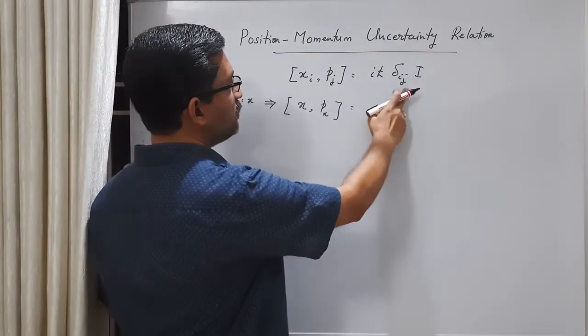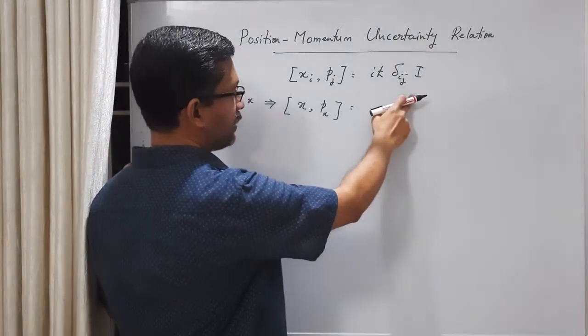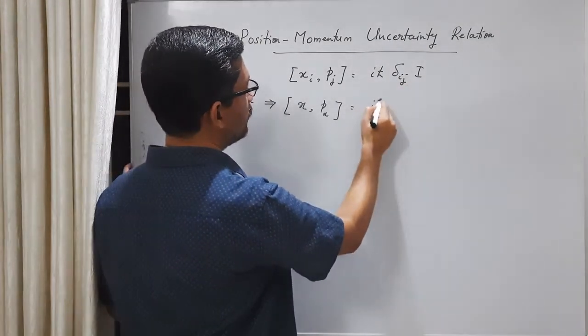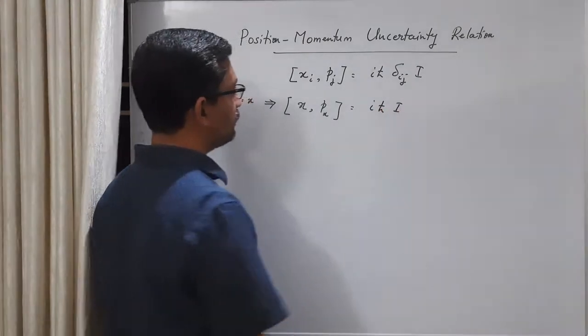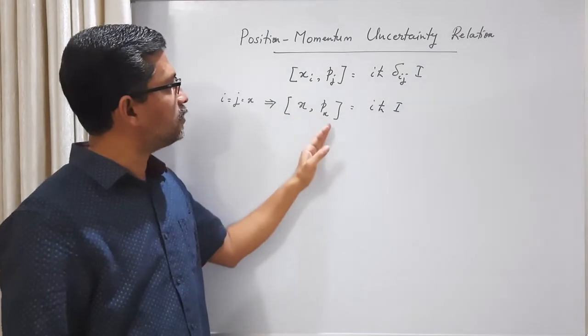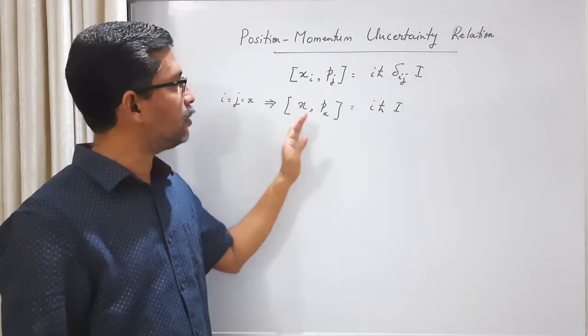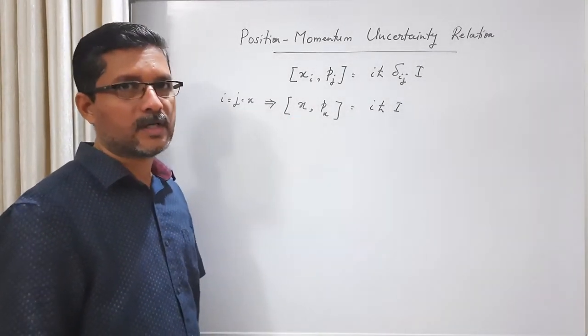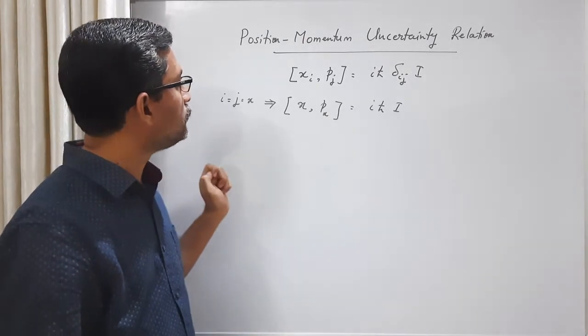Here when i is equal to j is equal to 1 or x, then delta ij will be 1, so we get i h-cross times identity. Okay, this is the commutation relation between position and linear momentum, also called Heisenberg's commutation relation between position and momentum.